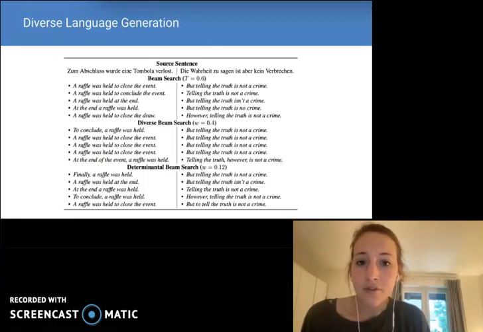Here we have an example of sets of translations on WMT19 German to English. Each of these examples was taken from the highest diversity sample generated by the respective decoding strategy, with median corpus BLEU approximately the same, that is within 0.02. The sets produced by beam search and even diverse beam search, another decoding strategy, have high overlap. In fact, diverse beam search even returns some repeats of the same hypotheses. In contrast, determinantal beam search appears to produce much higher diversity sets.